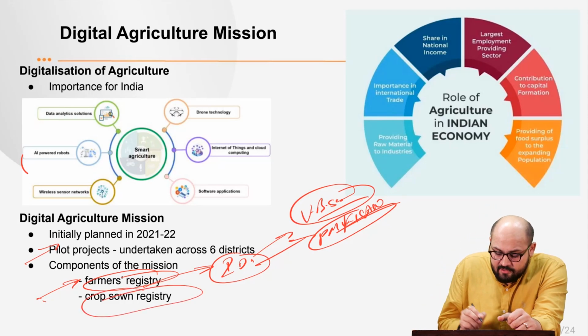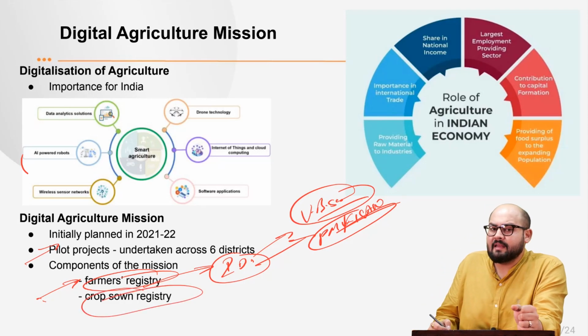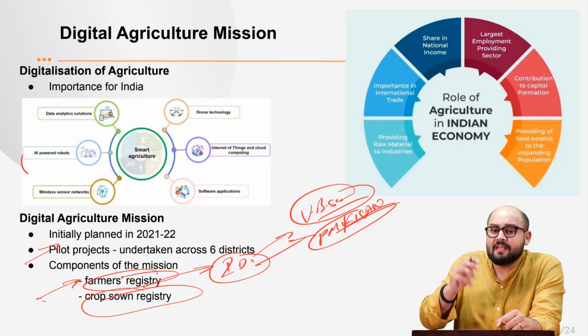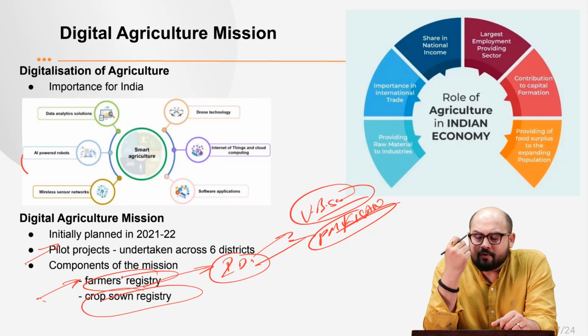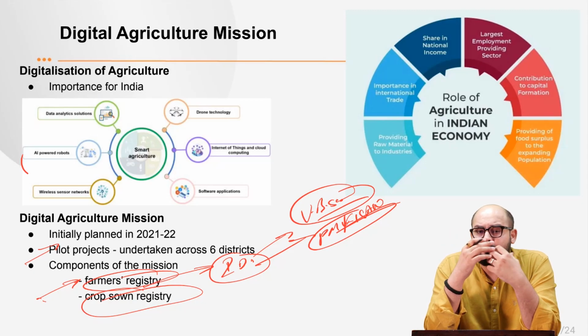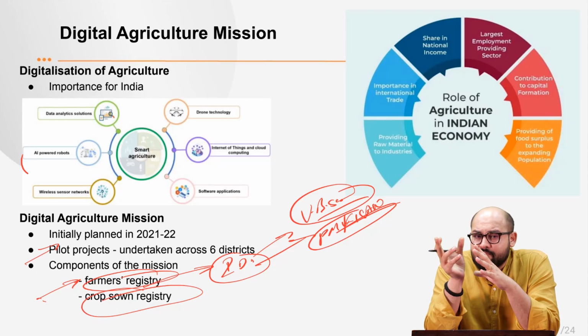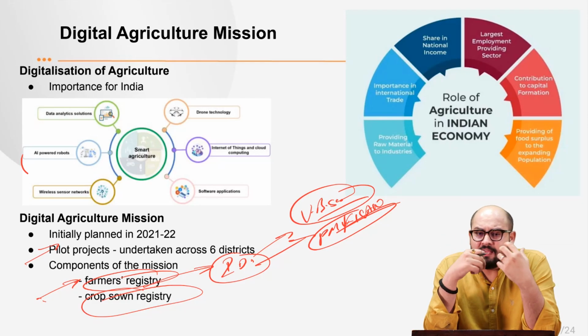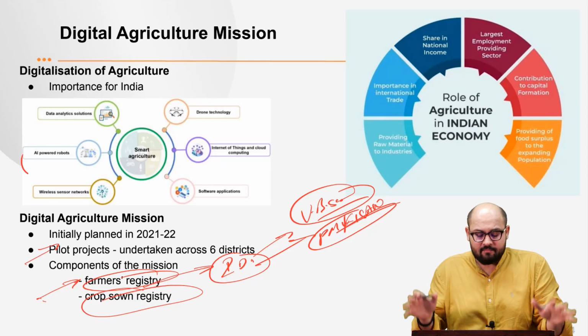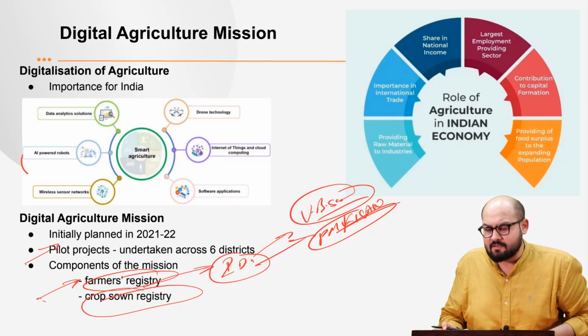Next, we have the crop sown registry. What do you mean by it? It will have data of the crops sown by the farmer. It would give us data with respect to what kinds of crops are sown, so that we can have better planning and estimation of cropping patterns, right? So that is what the components of the Digital Agriculture Mission are.